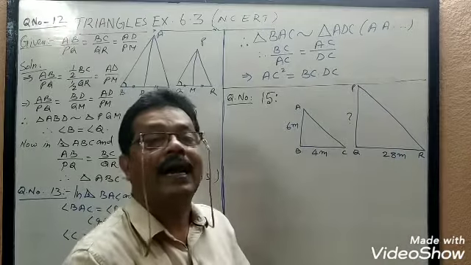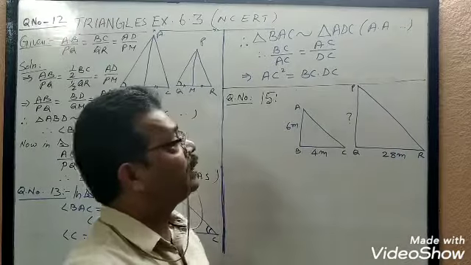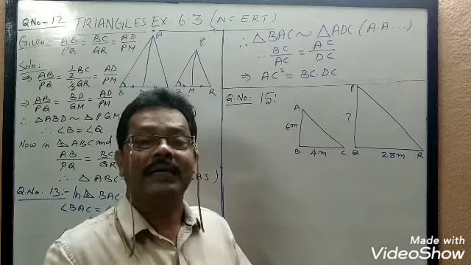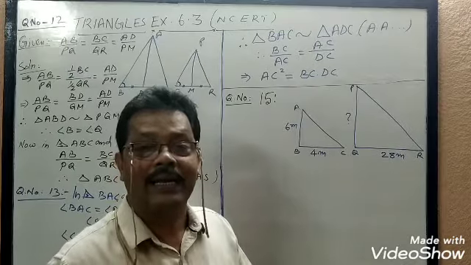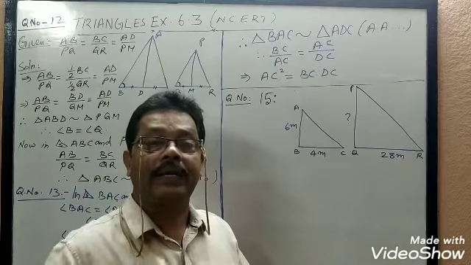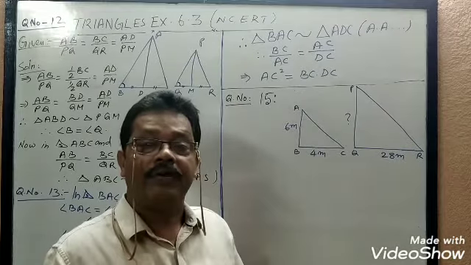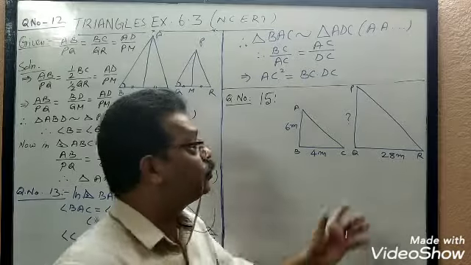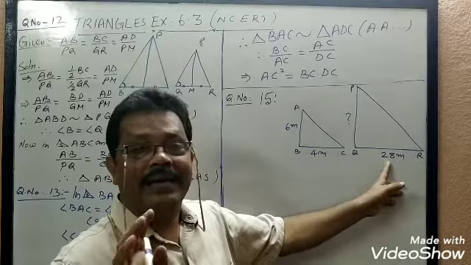This type of indirect calculation using similarity as well as heights and distances helps us find many distances which we cannot measure directly, like the height of mountains and the distance between earth and moon.